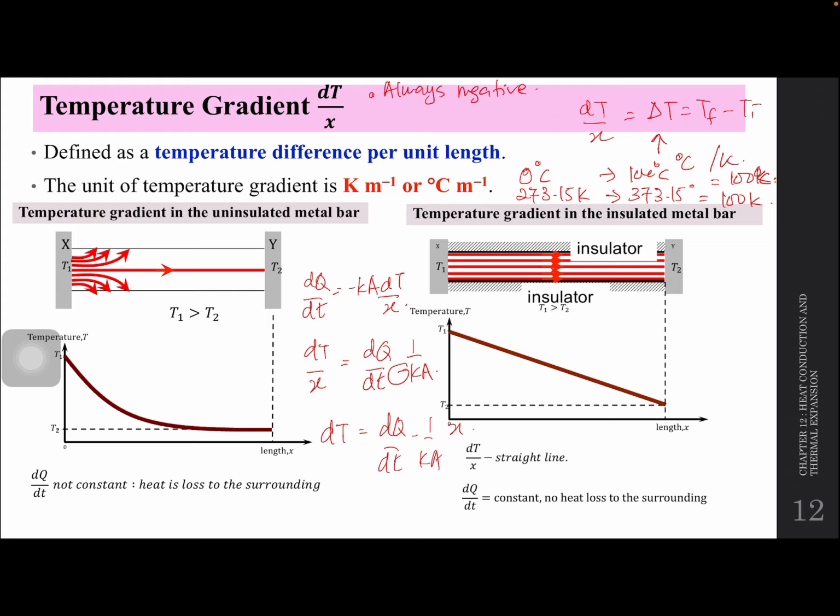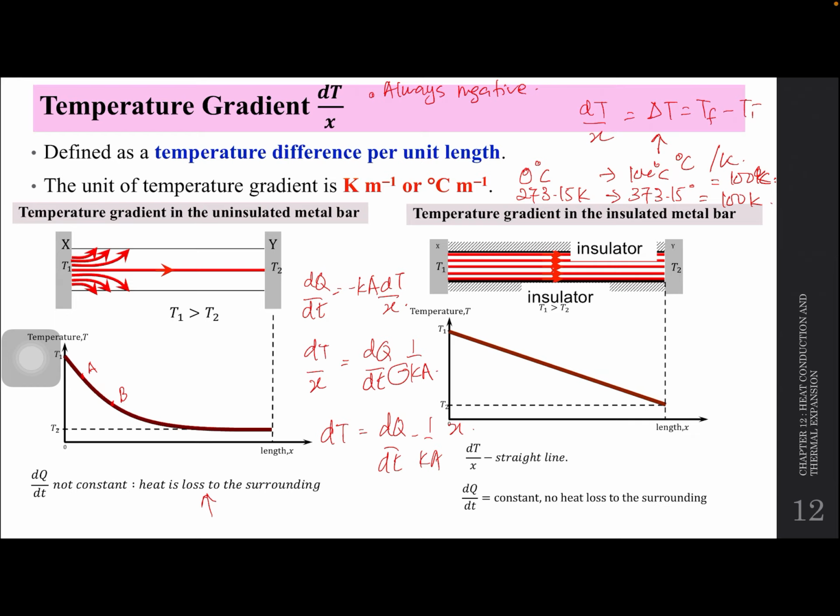So bila dia punya gradient tak constant, maksudnya dia tak sama. Kita this is point A, point B. Point A dengan point B, because curve is different, dia punya gradient berbeza. So dq over dt is not constant. With dq over dt is not constant means that heat is lost to the surrounding.